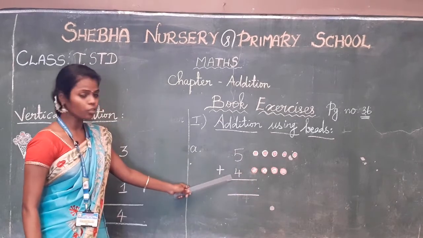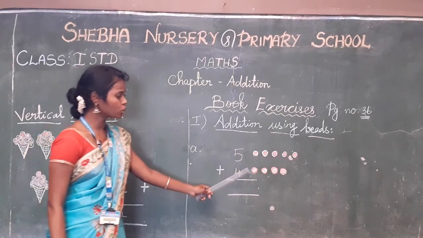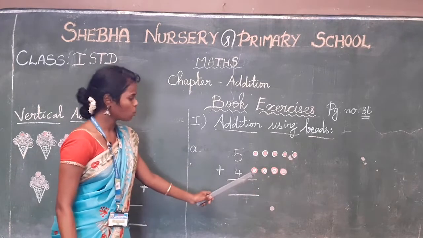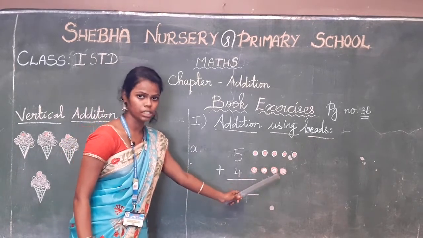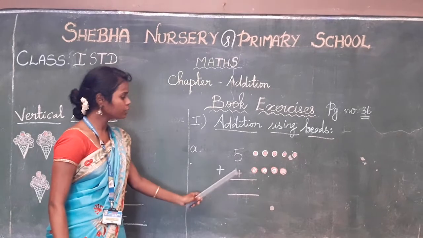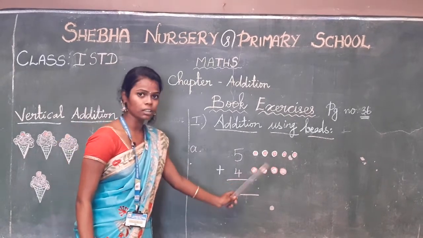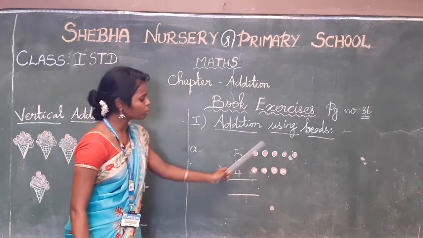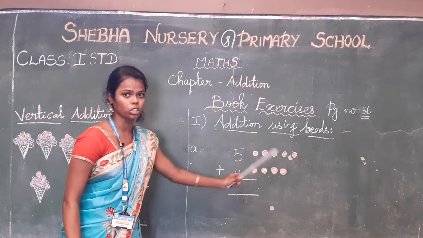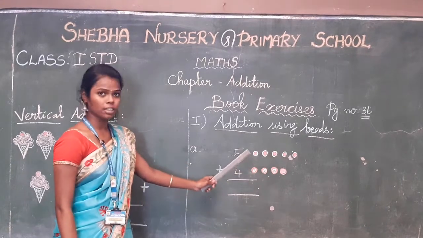Next, here 4. So you have to draw the 4 beads. 1 2 3 4. Now you have to count all the beads. Okay children, let's start the count.